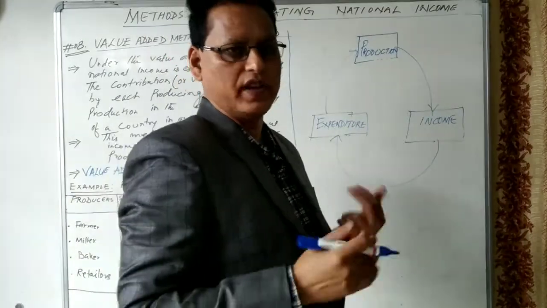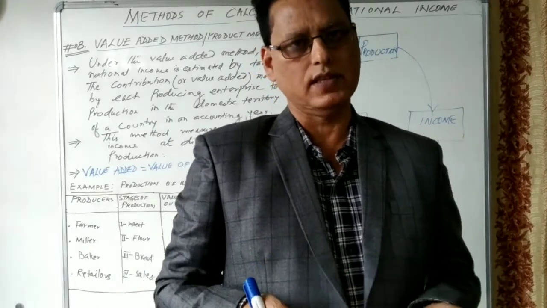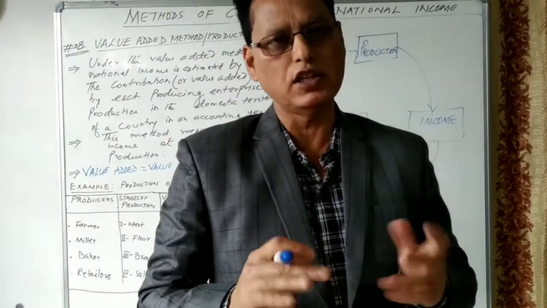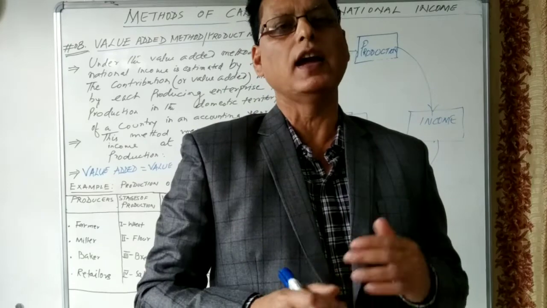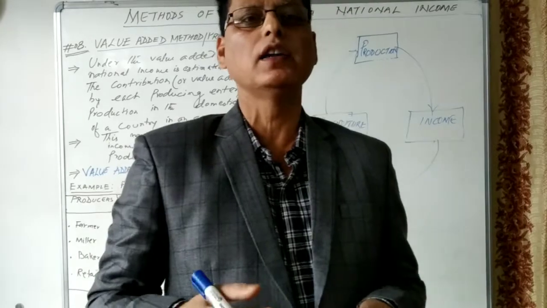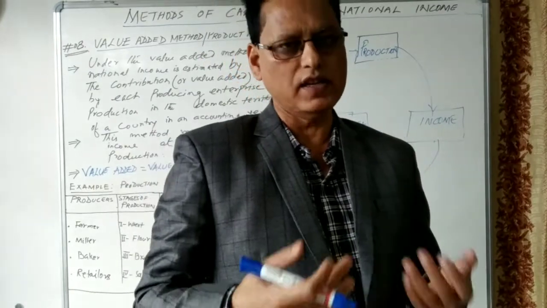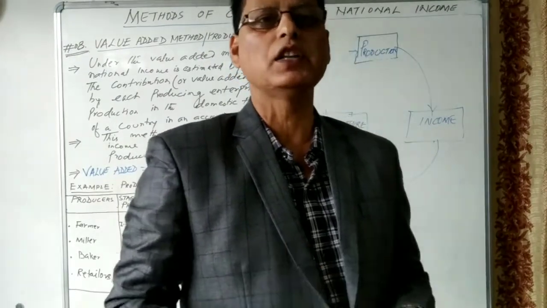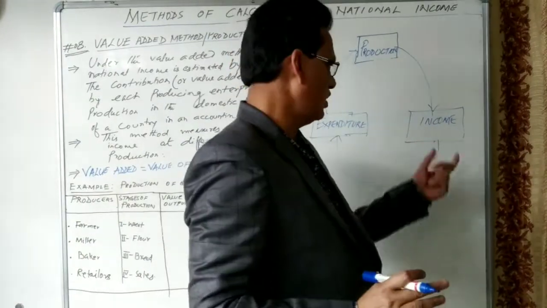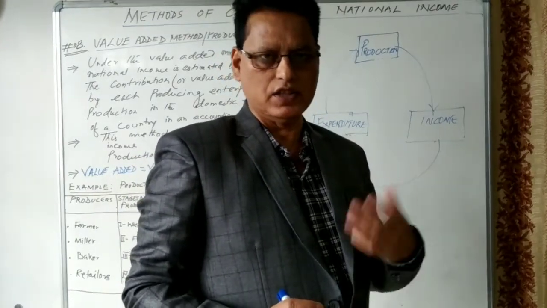First phase is the phase of production. As we have seen, the firms hire the factor services such as land, labor, capital, and enterprise. They combine those factors and produce goods and services, and those goods and services are again sold to the household. When they are hiring the factors, then equally they are generating income. So production leads to the generation of income, which becomes the income of the factors of production.